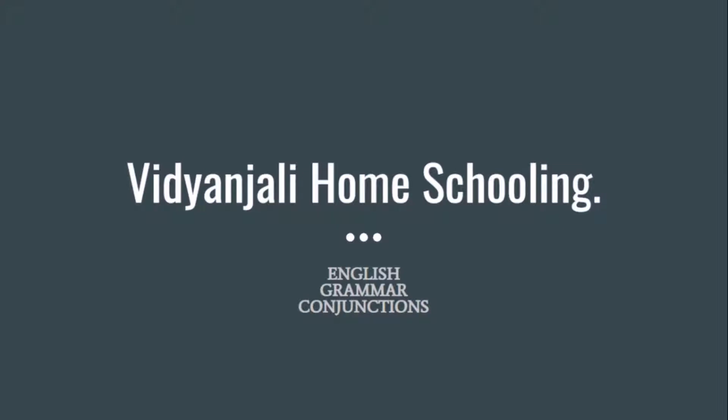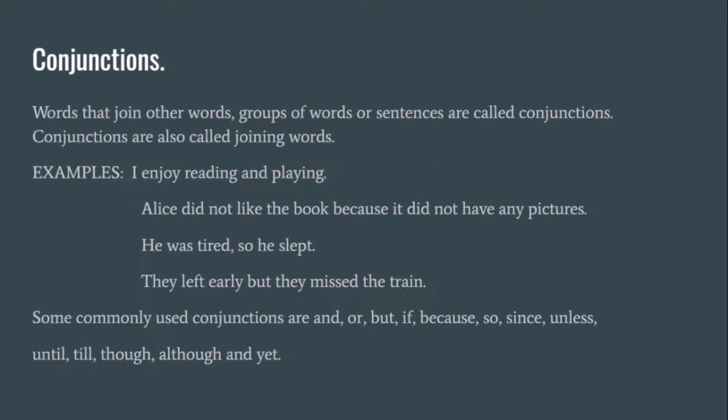So what are conjunctions? Conjunctions are called as joining words. They join other words, groups of words, or sentences, and they are also called as connectors. Okay, so let us go through few examples. I enjoy reading and playing. I enjoy reading. I enjoy playing. So we combine these two sentences using the conjunction and. I enjoy reading and playing.